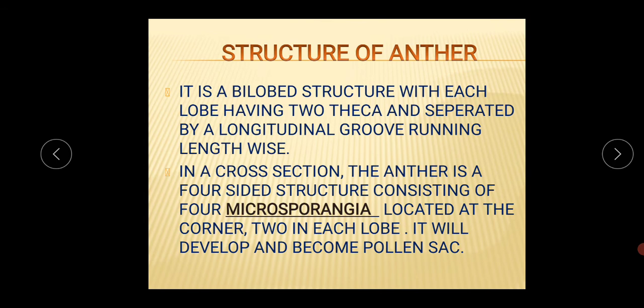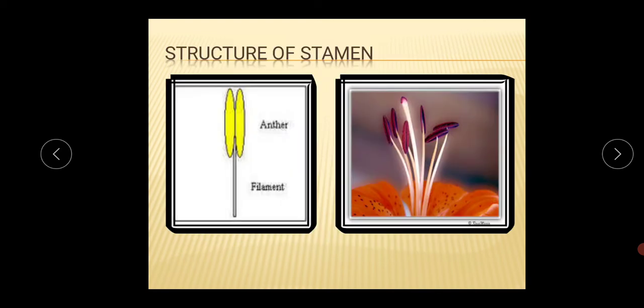So it's a bilobe structure with each lobe having 2 theca and separated by a longitudinal groove running lengthwise. Just look at the structure. This is the bilobe structure. There is one part, there is another part. And in the middle portion one longitudinal groove-like structure is there.